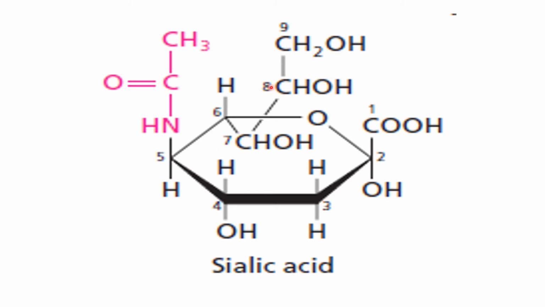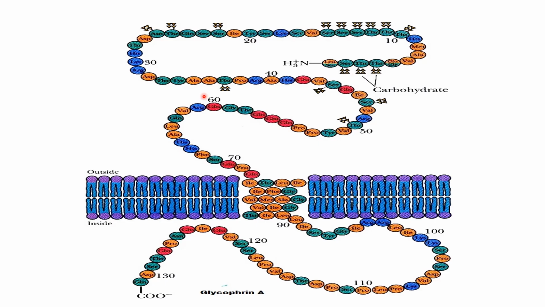Now this is the structure of sialic acid. Sialic acid is a 9-carbon sugar derivative. It is a monosaccharide derivative, and it is also called N-acetyl neuraminic acid, NANA. You are very much familiar with this word NANA. NANA is N-acetyl neuraminic acid. This belongs to the family of the sialic acids. And why have I shown you this sialic acid? Because the next glycoprotein I'm going to discuss has a high content of this sialic acid.